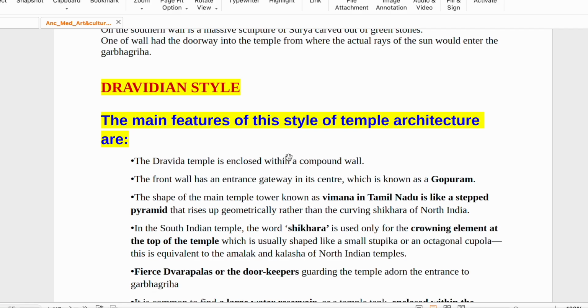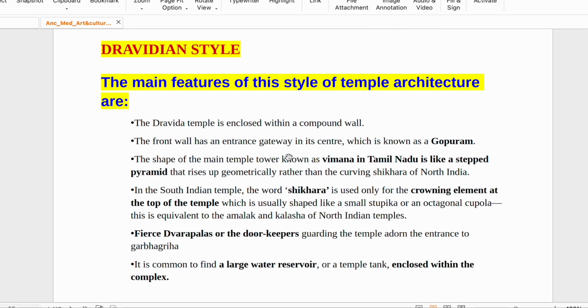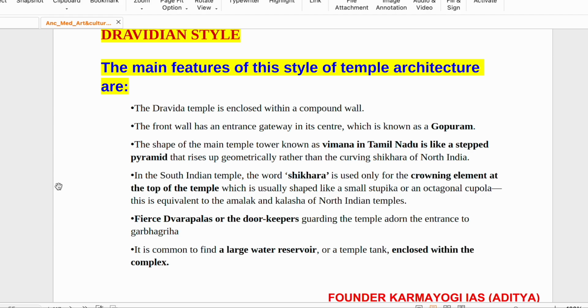Dravidian style. The main features of this style of temple architecture are that there is a compound wall. If you have gone to any southern Indian temple, be it Meenakshi Devi, the Shore temple, or any other temple, you will see this. The front wall has an entrance gateway in its center. There is a very high entrance gateway in the front wall. This is known as Gopuram.